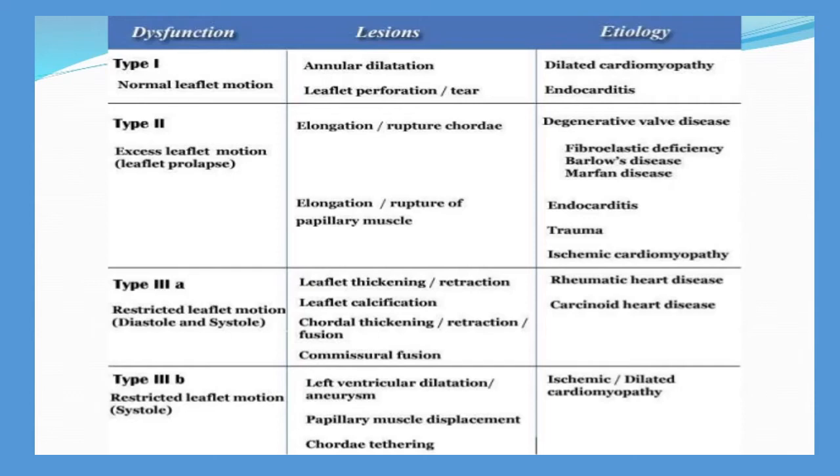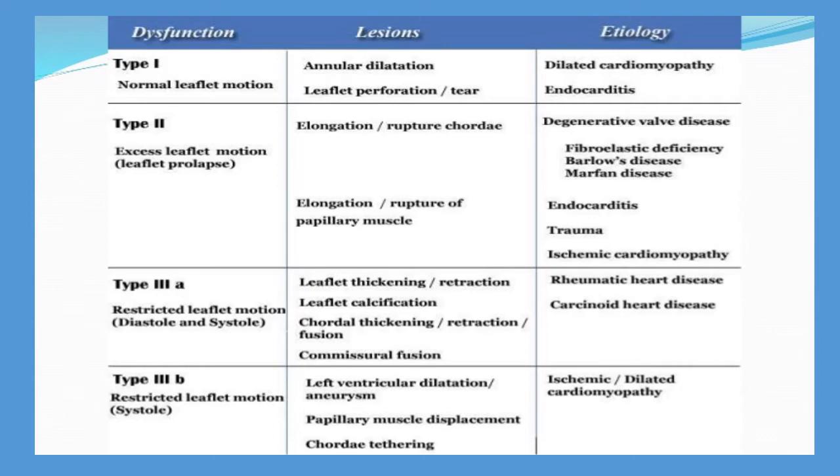In type 2, that is excess leaflet motion, that is leaflet prolapse, the lesion is elongation or rupture of chordae or elongation or rupture of papillary muscle. The etiology is degenerative valve disease, that is maybe fibroelastic deficiency or Barlow disease or Marfan disease. And there may also be endocarditis, trauma or ischemic cardiomyopathy.